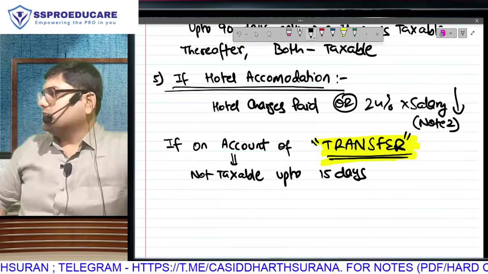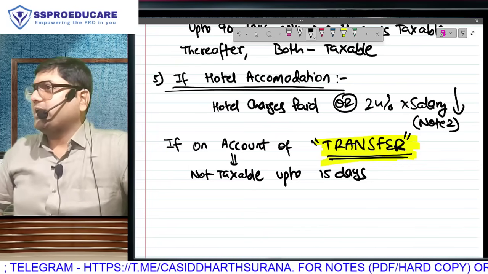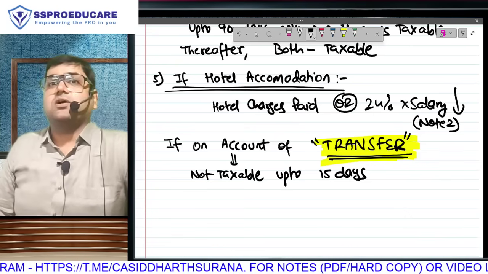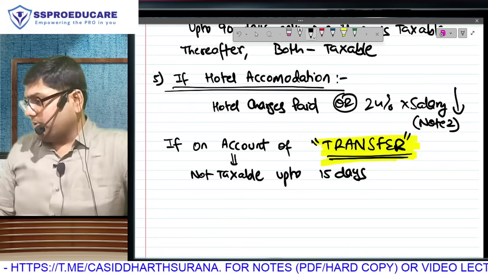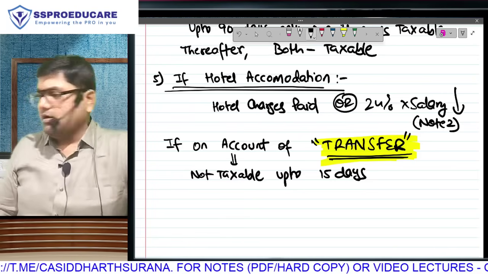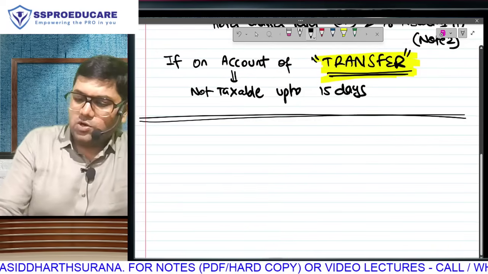Do you understand? So if 2 houses are occupied, there is a 90 days window, and if a hotel is occupied, there is a 15 days window, but in both cases only if the transaction was on account of transfer. For any other purpose, if he is giving you that accommodation, it is going to be taxable from day 1. Is that clear? That was your first big perquisite, that is rent-free accommodation.